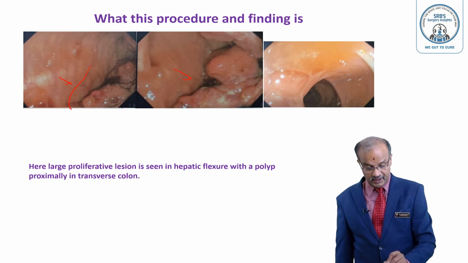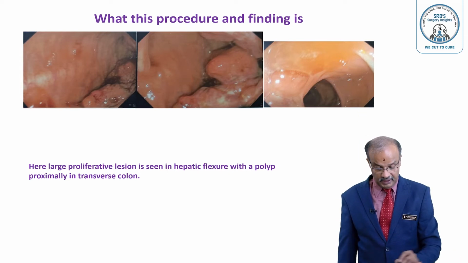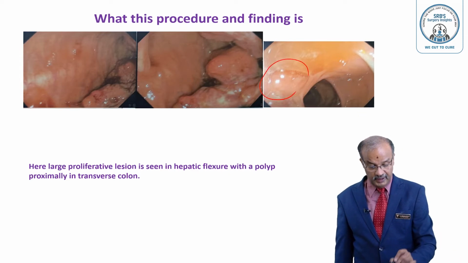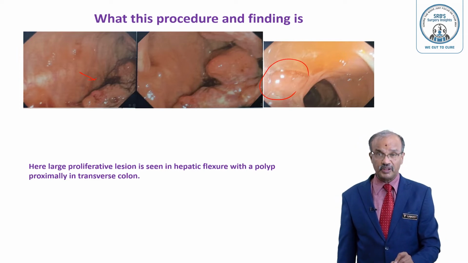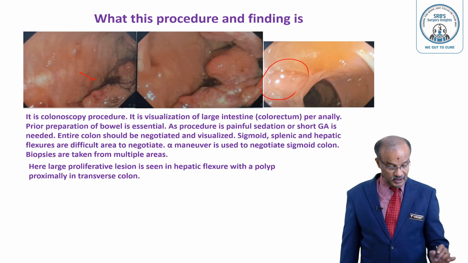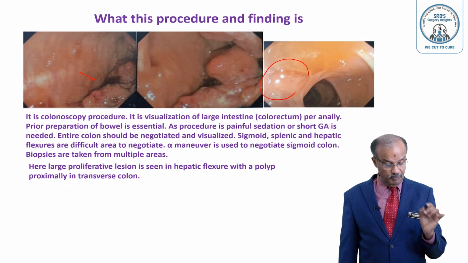So you can see that this is the transverse colon. This part is the transverse colon, and you can see a polyp here. This is a polyp actually. So this is the proliferative lesion. Proximally there is a polyp in the transverse colon. So this is the colonoscopy procedure. It is visualization of the large intestine per anum.